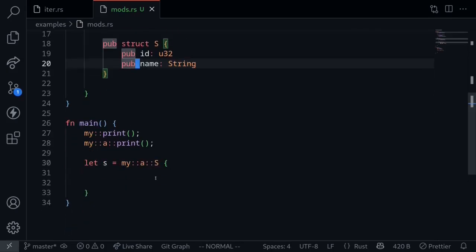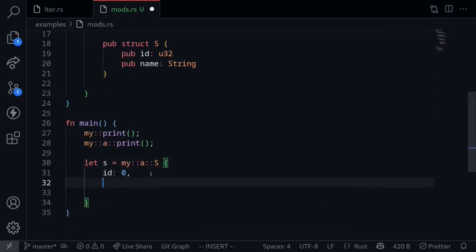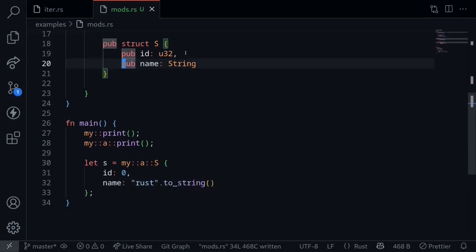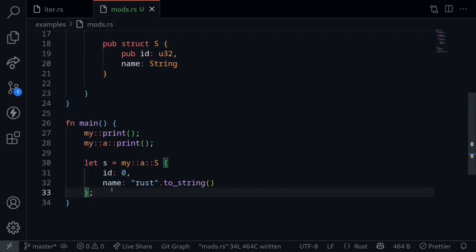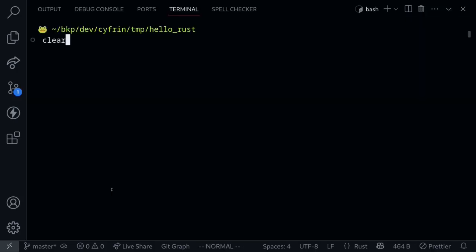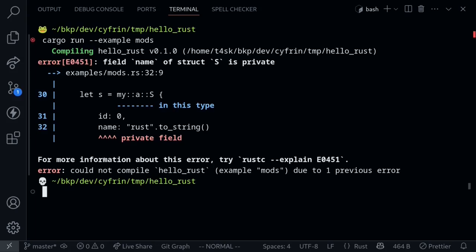And now inside the main function, we'll be able to initialize this struct. For example, id 0 and name, let's say rust.toString. But what if we remove one of the prefixes? So now id is a public field, so we'll be able to access it inside the main function. However, name is not a public field, so we won't be able to access it inside the main function. To show you this, let's try running the code again, and you'll see that the code does not compile. Name is a private field.